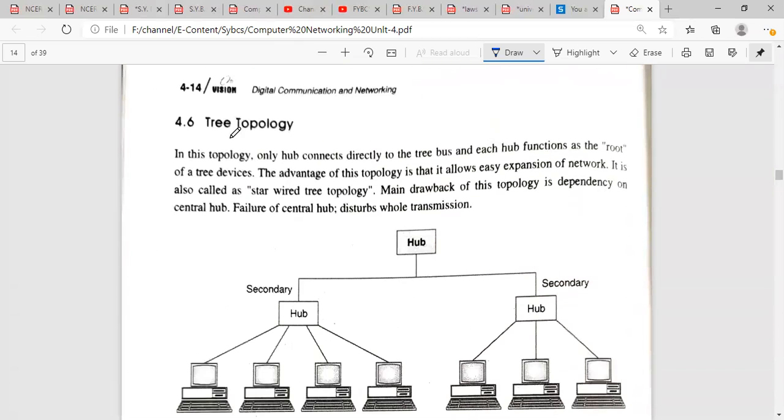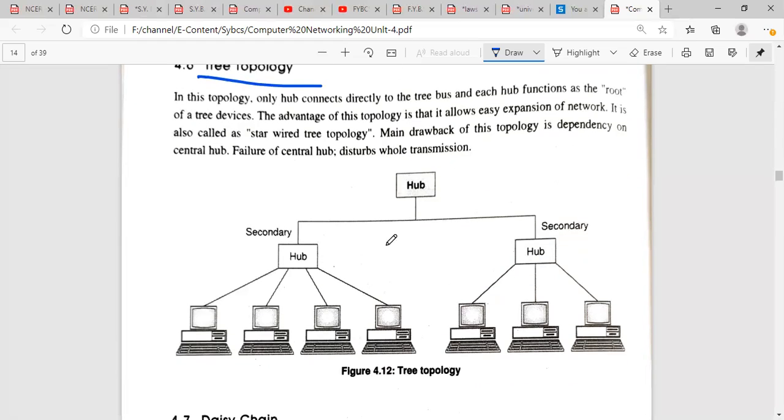After that, a tree topology, which is quite widely used. In this topology, only the hub connects directly to the tree bus, and each hub functions as the root of a tree of devices. The advantage of this topology is that it allows easy expansion of the network. So we can simply expand our network by adding one more hub here. If I add one hub here, I can again connect a number of devices to that hub.